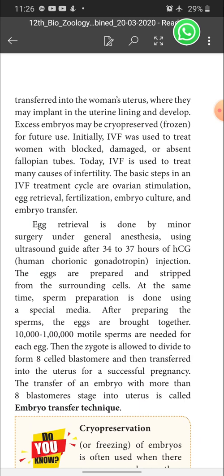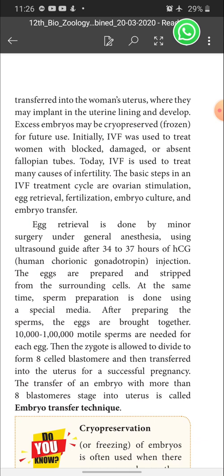cryopreserved for future use. Initially, IVF, that is in vitro fertilization, was used to treat women with blocked, damaged, or absent fallopian tubes. Today, IVF is used to treat many causes of infertility. The basic steps in an IVF treatment cycle are ovarian stimulation, egg retrieval, fertilization, embryo culture, and embryo transfer. This is a 2-mark question. Write the various steps involved in the treatment of IVF.